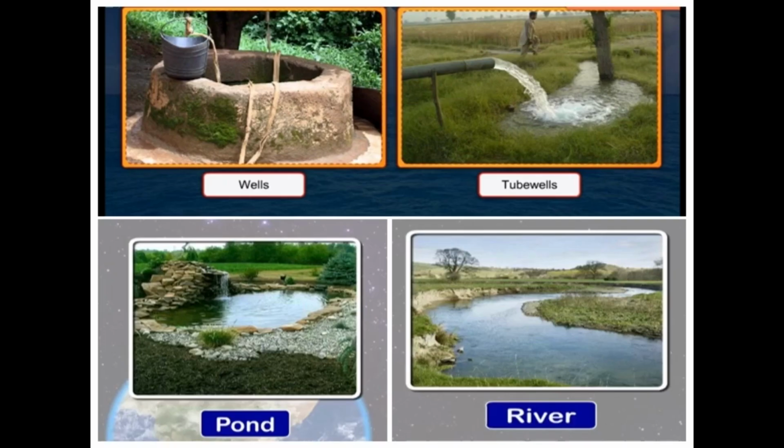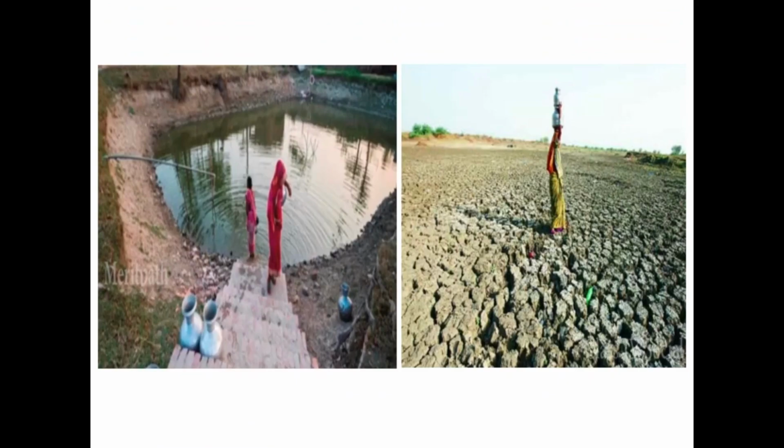We know that people living in villages get water from wells, tube wells, ponds, and rivers. This water is used for irrigation and household purposes. In some areas, people have to walk long distances to bring water from its source.